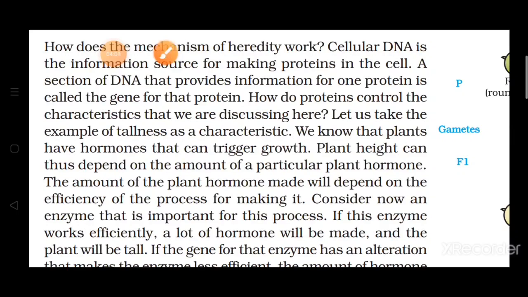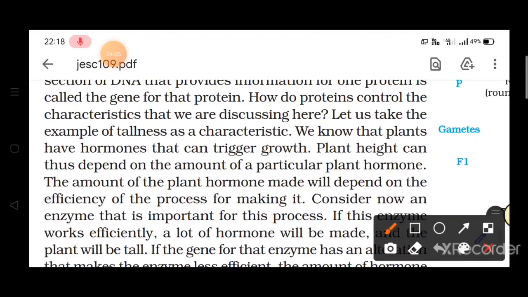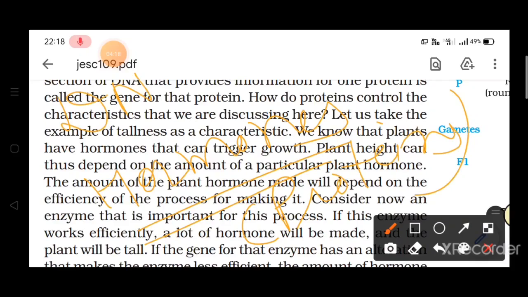Now you remember this thing. What are hormones? I have used this term hormones. In actual, hormones are proteins, and these proteins or hormones are produced by DNA. So DNA is producing a particular hormone. Hormone is a protein, and this hormone is responsible for the production of a particular characteristic.